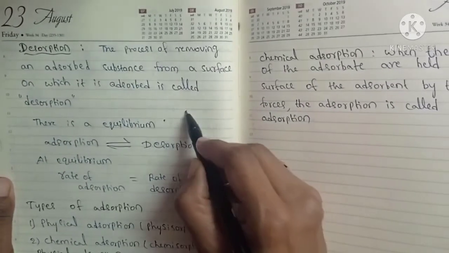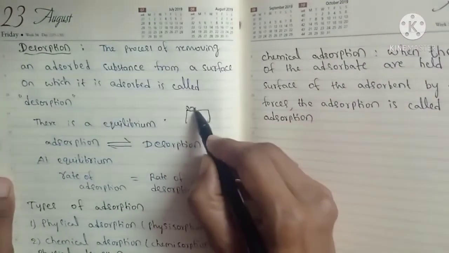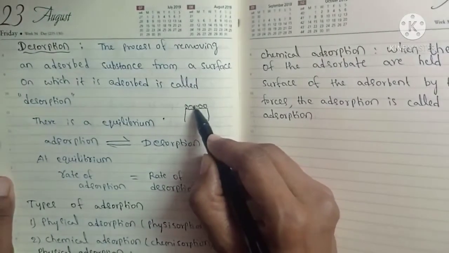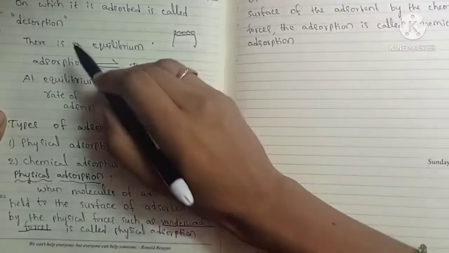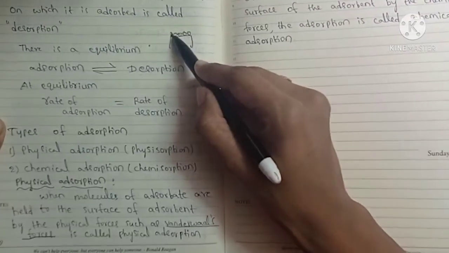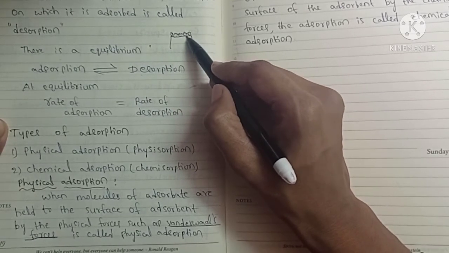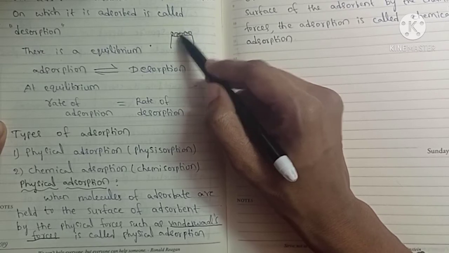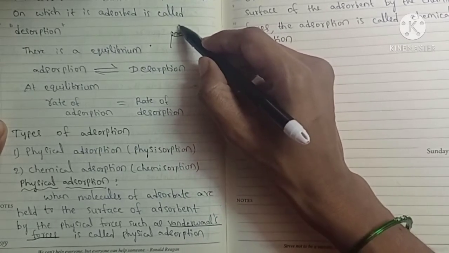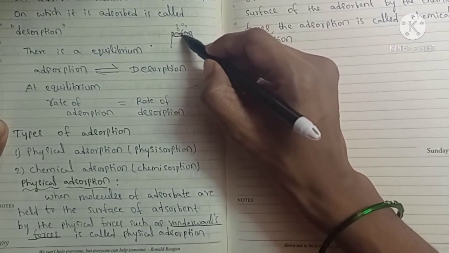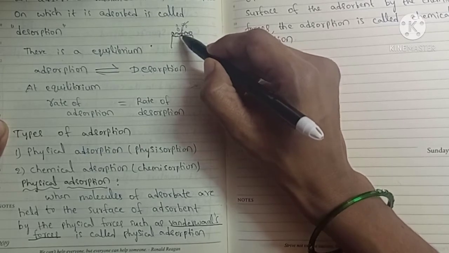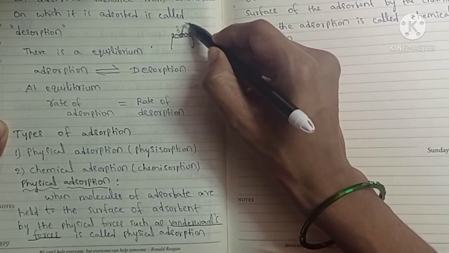If you take any solid, at first the rate of adsorption will be more because the surface area is more. Then after some time, these molecules will be displaced by other molecules, meaning already adsorbed molecules will be removed.